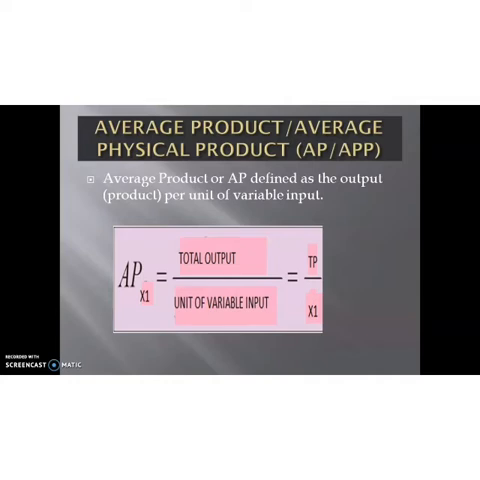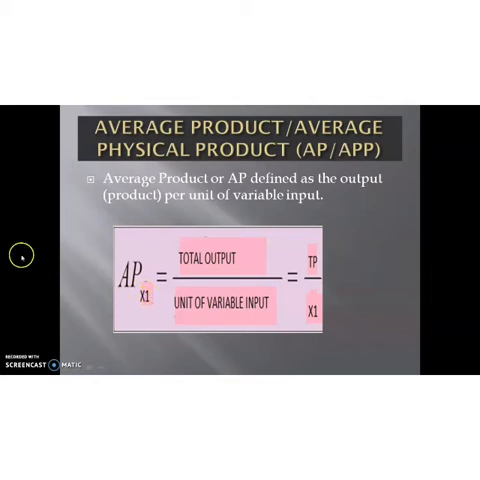So how can we calculate average product? Average product of X1. Here X1 is the variable factor. AP of X1 is equal to total output divided by units of variable input or variable factor. That is equal to TP divided by X1. X1 is the unit of variable input, TP is the total product. When we divide TP by X1, we get the average product of X1, or average product of variable input.